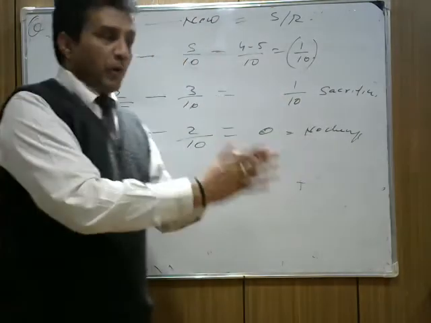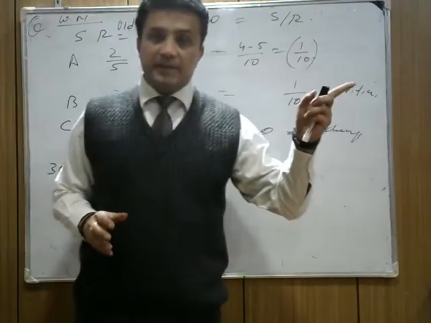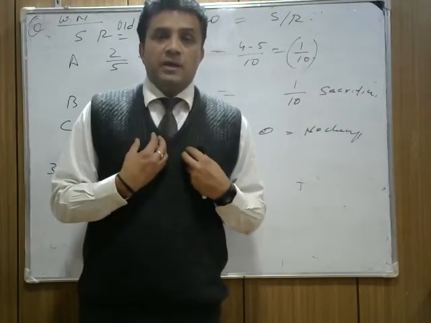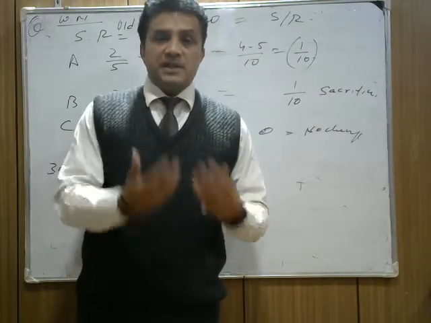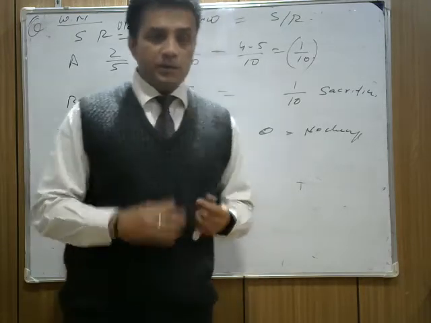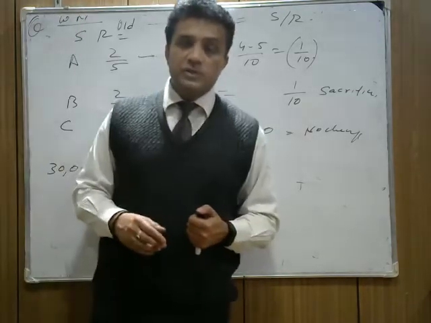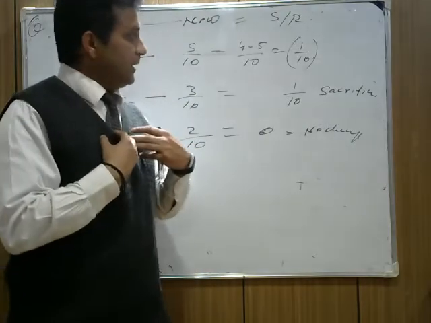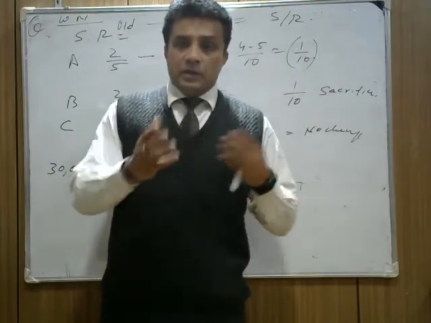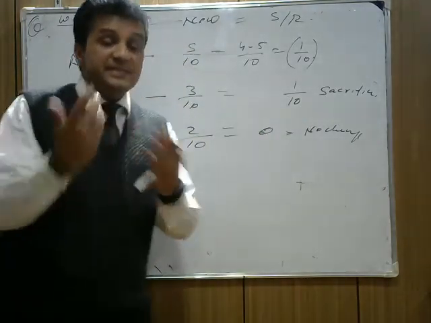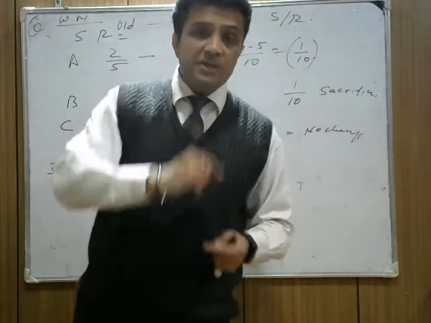If the old profit ratio increased, I would be getting more. But now you're not changing it. You are passing the adjusting entry. You're not showing the figures in the new books. You're not distributing the profit. So I'm losing. So who will compensate me? A will compensate because he is gaining at the cost of B's share.